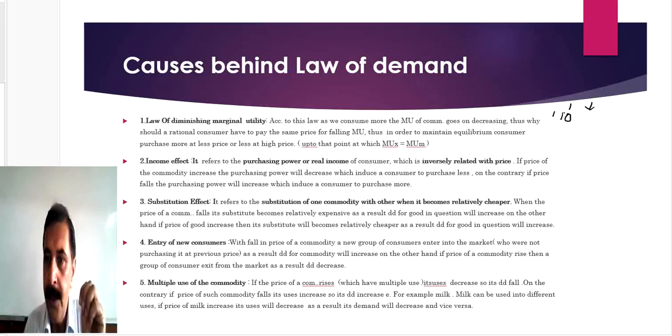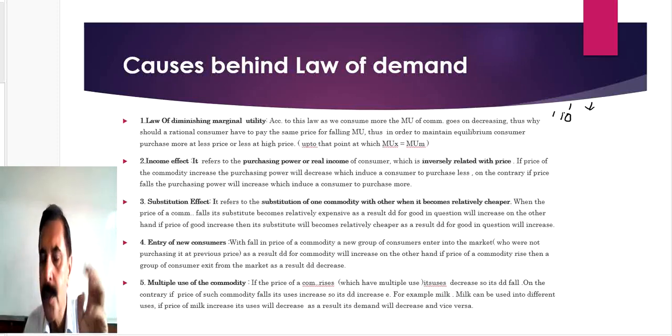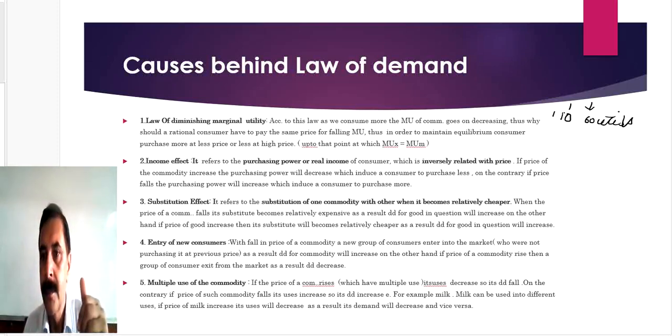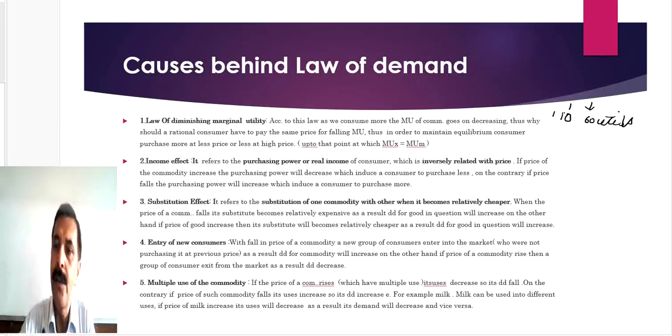Suppose this unit gives you satisfaction of 60 units, or utils. Utils is the unit of satisfaction, like meter is the unit of length and kilogram is the unit of weight. So I have allotted utils as a unit of satisfaction.